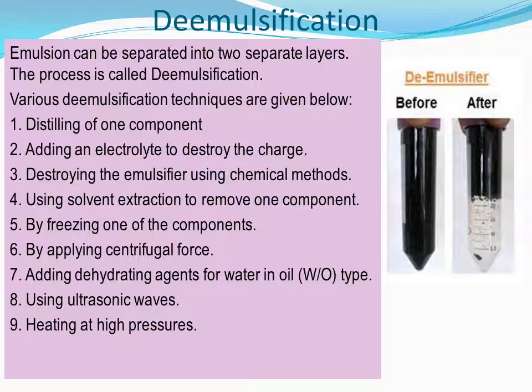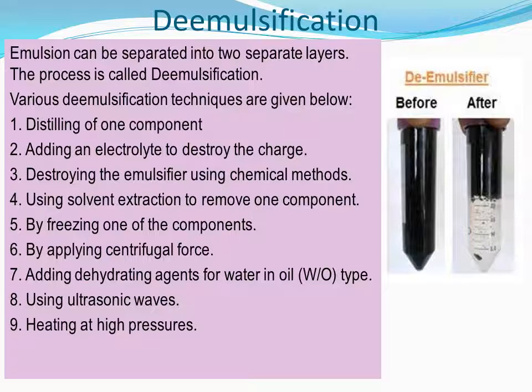Second, adding an electrolyte to destroy the charge. So already we know how the colloids are precipitated. While discussing precipitation of colloids, by addition of an electrolyte you can precipitate the colloid. Same thing can happen here. And then destroying the emulsifier using chemical methods. Most of the emulsions are stabilized by the help of an emulsifier. When you deactivate the emulsifier, naturally it will spontaneously separate into two layers.